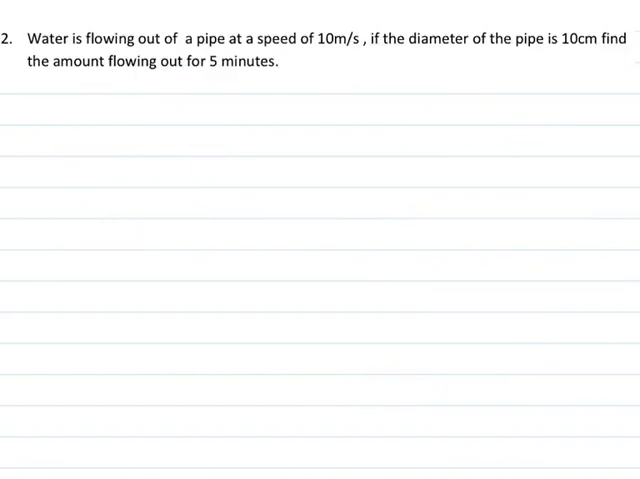Water is flowing out of a pipe, circular pipe, at a speed of 10 meter per second. If the diameter of the pipe is 10 centimeters, find the amount of water flowing in 5 minutes. So again here, although the word circular is not given, I'll just take it as a circular pipe. Circular pipe, the speed of water equal to 10 meter per second.